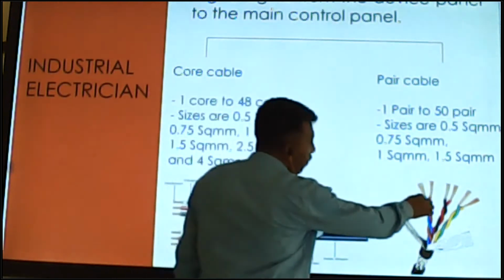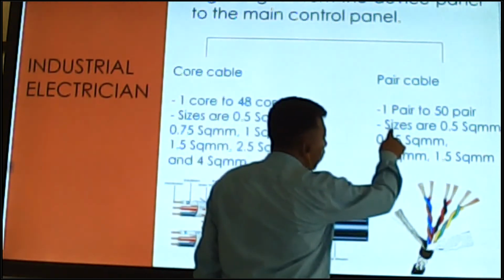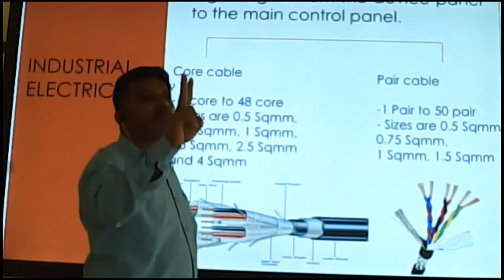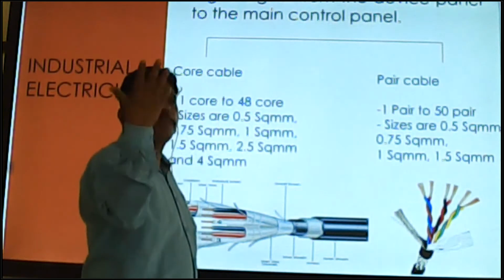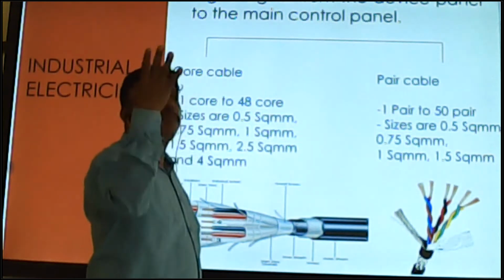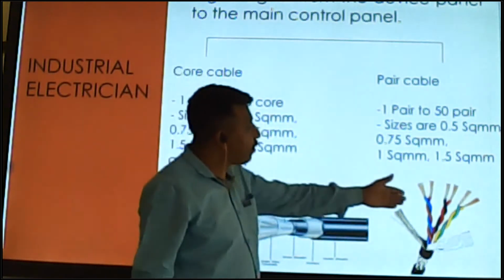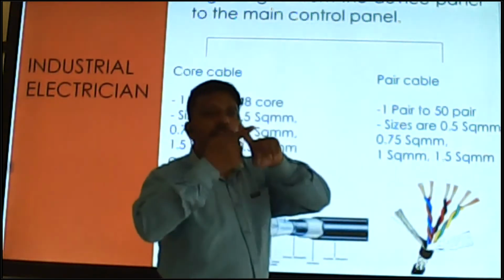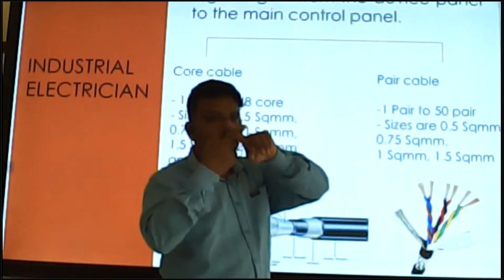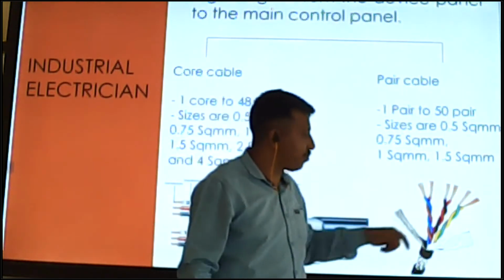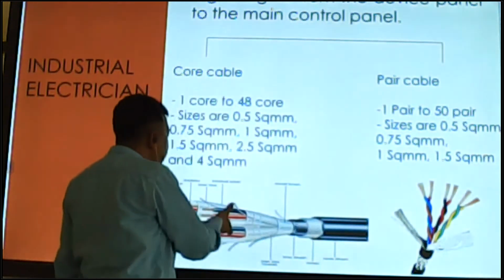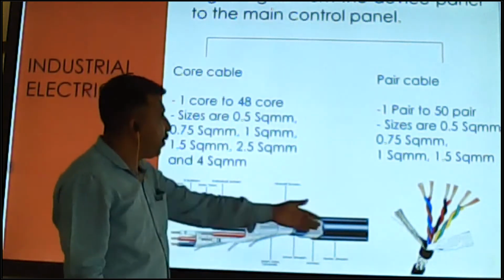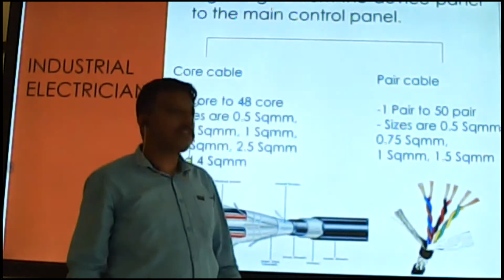So you can be clear about this: a one pair cable has 2 wires, a 2 pair cable has 4 wires, and a 3 pair cable has 6 wires coming twisted. Pair means this twisted one, and core means separate cores. A numbering system is used; pairs also come with a numbering system.